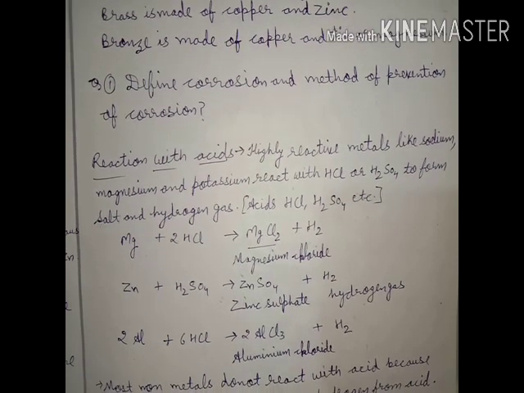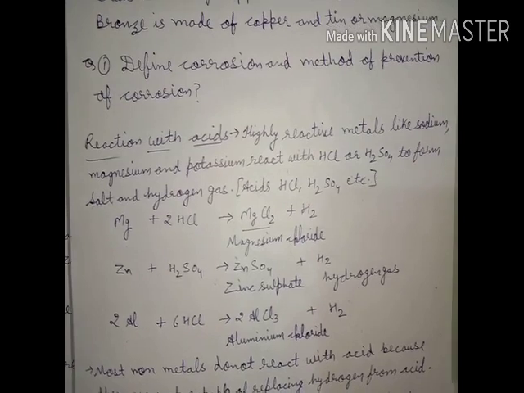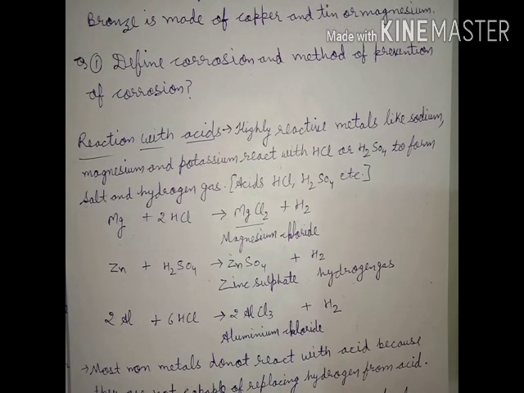It's reaction with acids. Highly reactive metals like sodium, magnesium and potassium react with HCl or H2SO4. HCl means hydrochloric acid, and H2SO4 is sulfuric acid. Highly reactive metals such as sodium, magnesium, potassium react with HCl or H2SO4 to form salt and hydrogen.